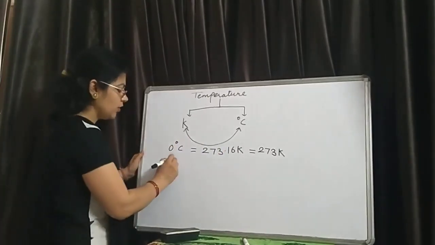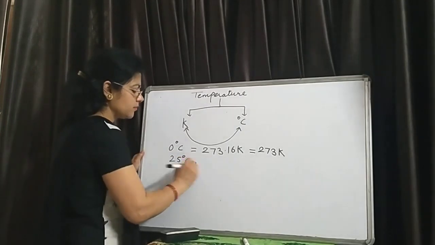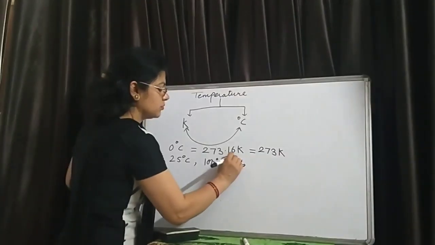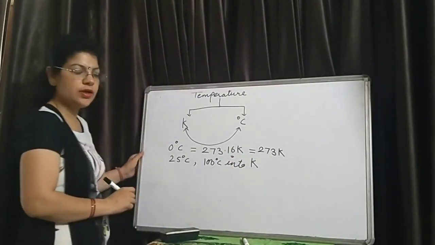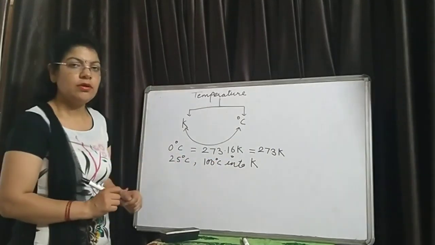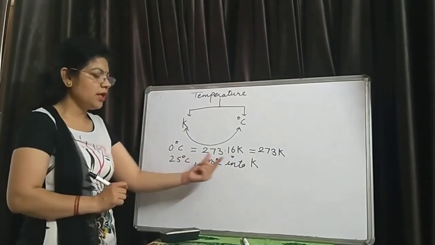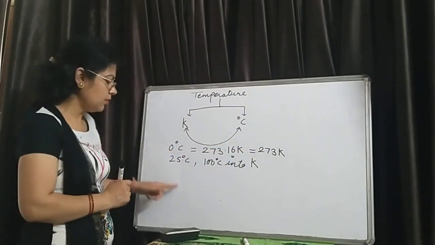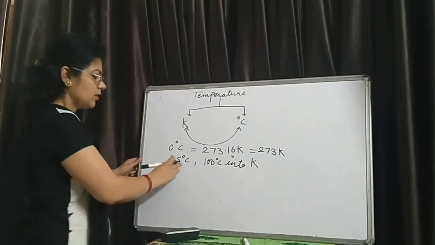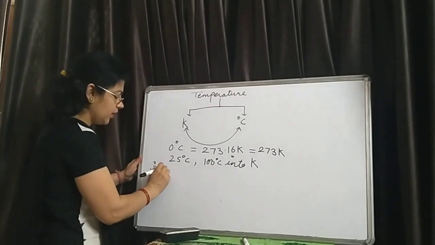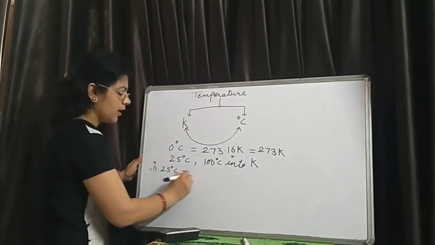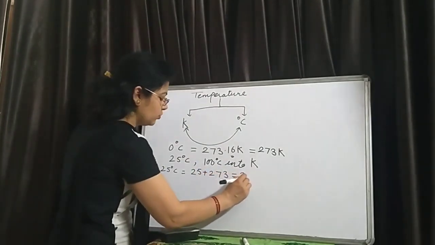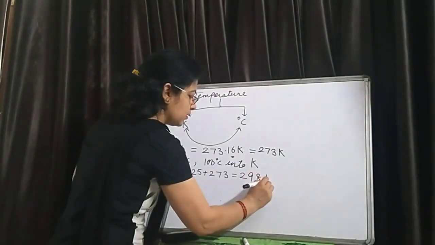For example, we want to convert 25 degrees Celsius and 100 degrees Celsius into Kelvin. For converting the Celsius scale into Kelvin, we just add 273 to the Celsius value. Therefore, to 25 degrees Celsius we add 273, and it comes out to be 298 Kelvin.